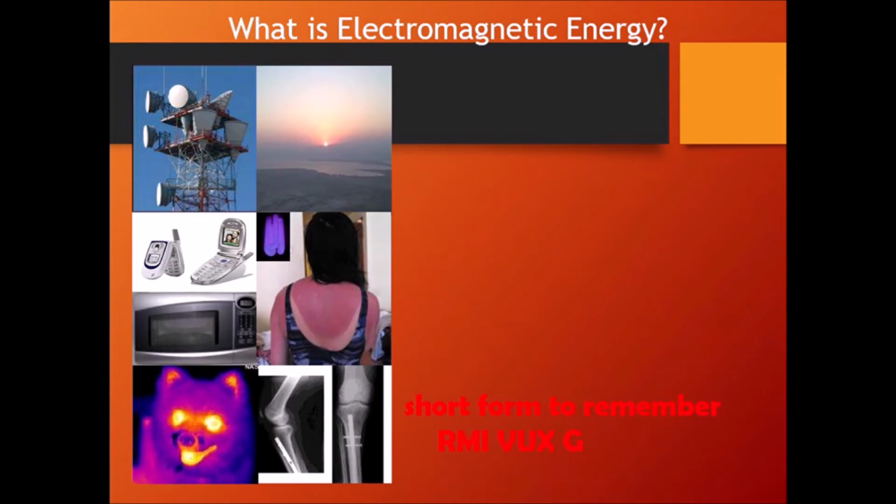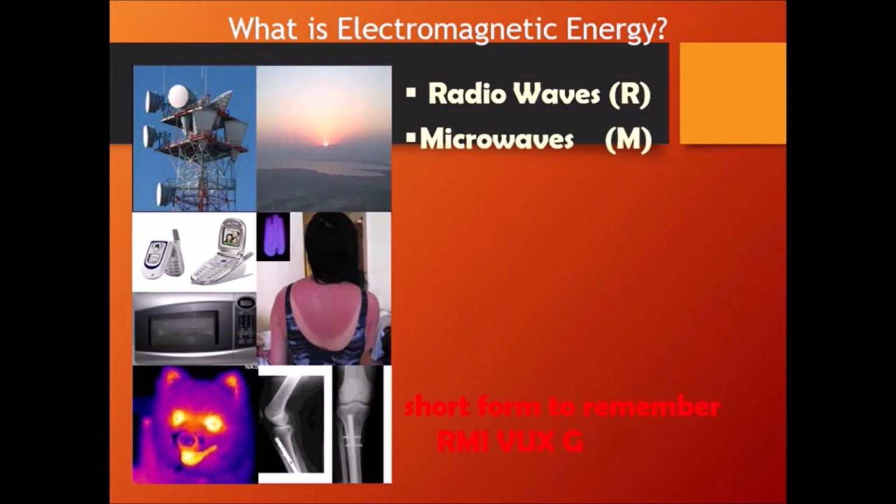So how to remember this? I'll tell you the short form to remember these: ARMIVUXG. What is that? ARMIVUXG. R stands for radio waves. M stands for microwaves. I stands for infrared.